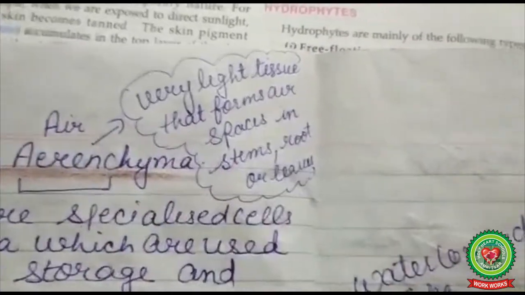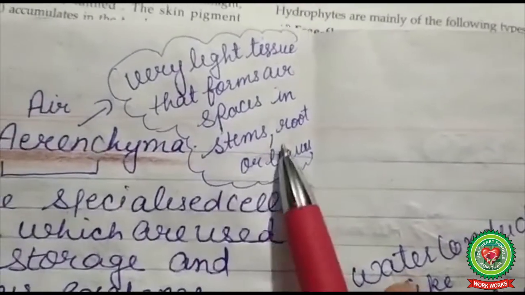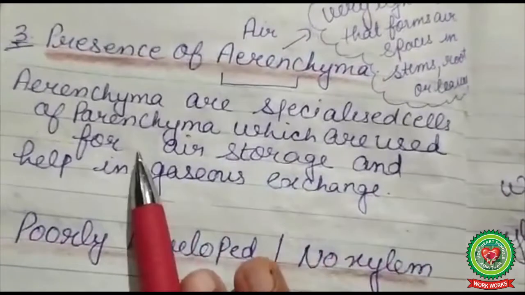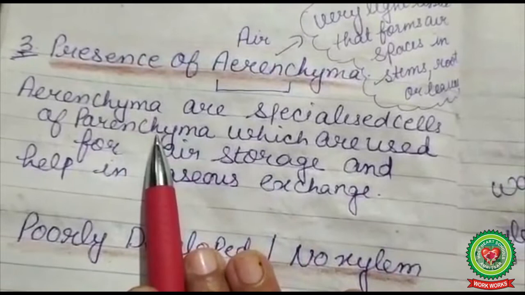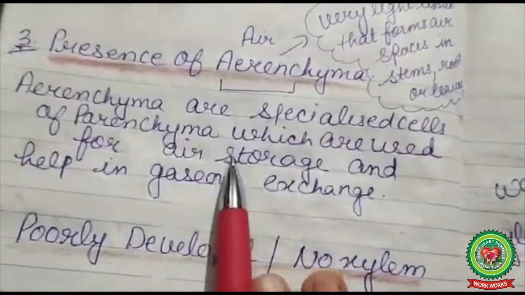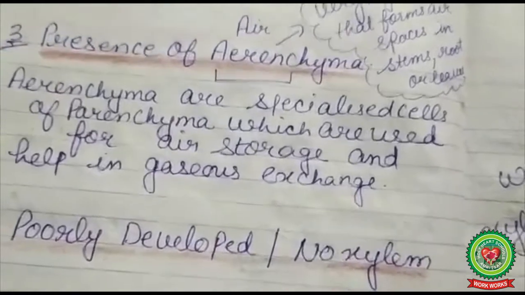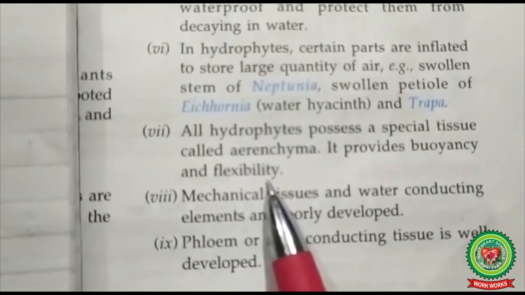Parenchyma is a very light tissue that forms air spaces in stems, roots or leaves. Aerenchyma is a specialized form of parenchyma. It is the supporting tissue which is used for air storage, and it helps in gaseous exchange. And it also provides buoyancy and flexibility.